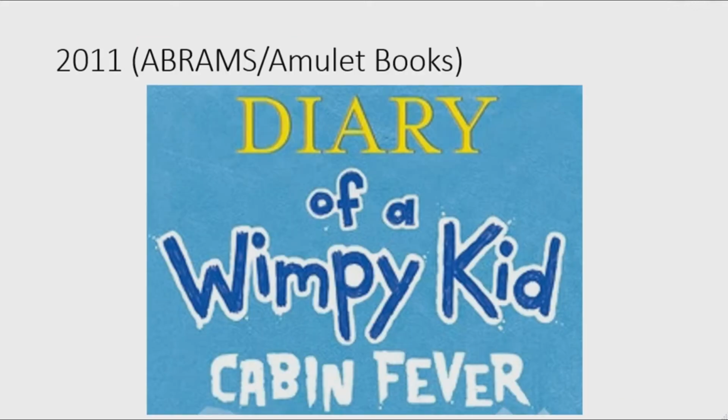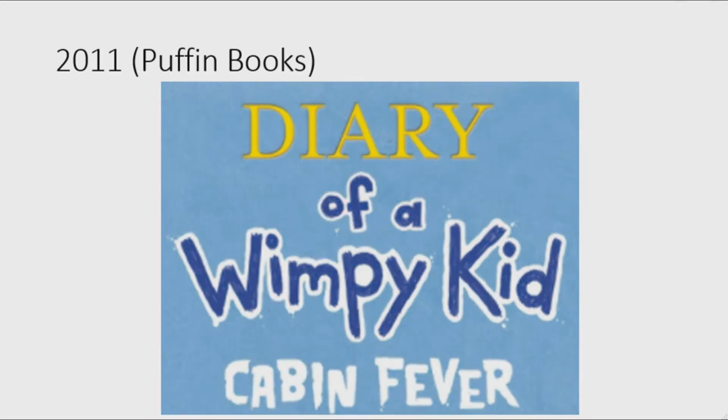2011 to 2011 for the Abrams and Amulet books, here we have the Diary of a Wimpy Kid Cabin Fever book. The background is now light blue and the words The Ugly Truth have been replaced to the words Cabin and Fever in a white frozen-like text. 2011 to 2011 only for Puffin books, the background is less colorful.